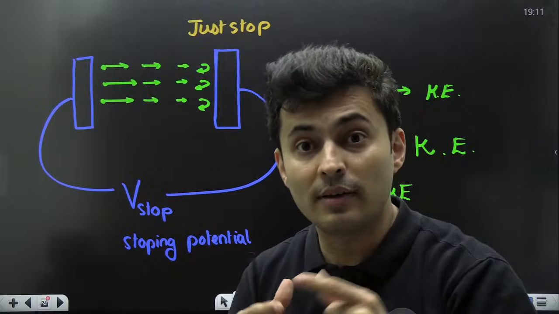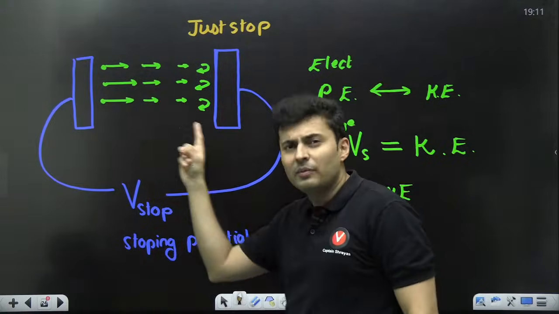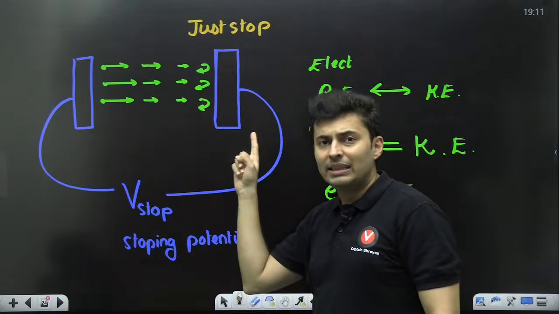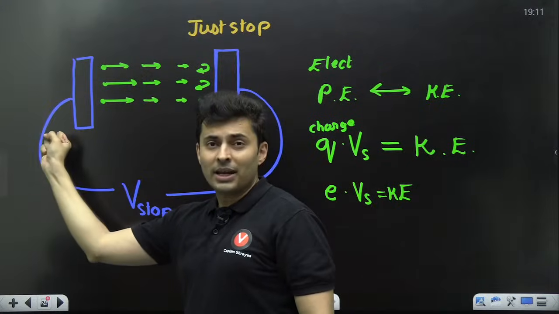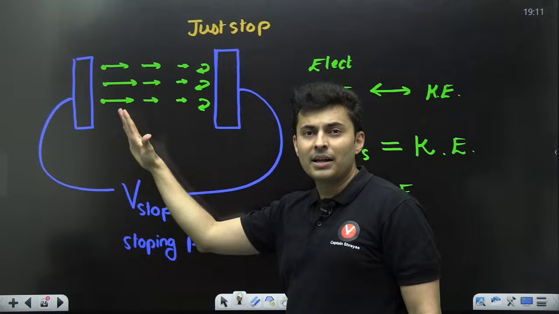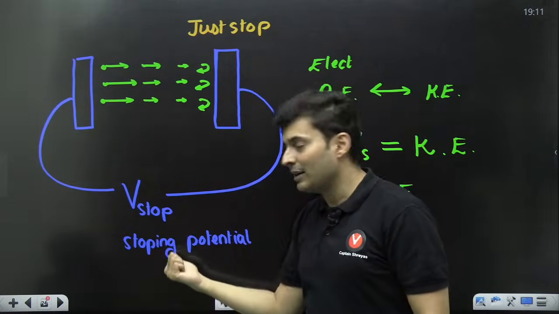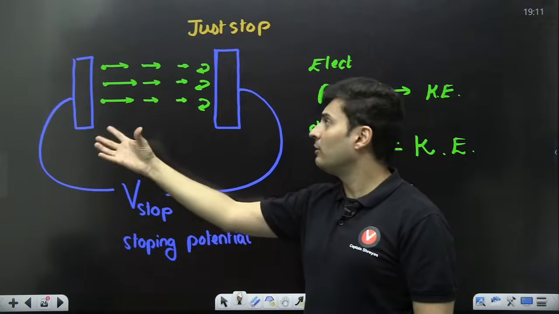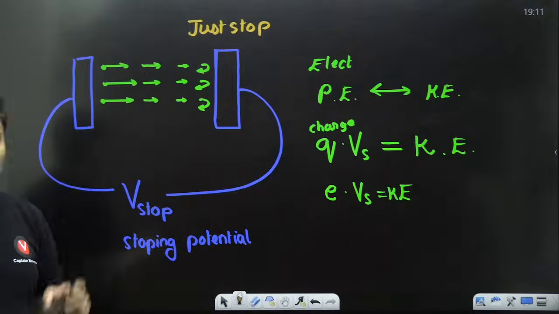But if I make this negative and this positive, the positive will pull the electron back, and the negative will repel it back, so it will try to stop it. For negative voltages, it will try to stop. For positive voltages, it will try to accelerate. This difference should be very clear.